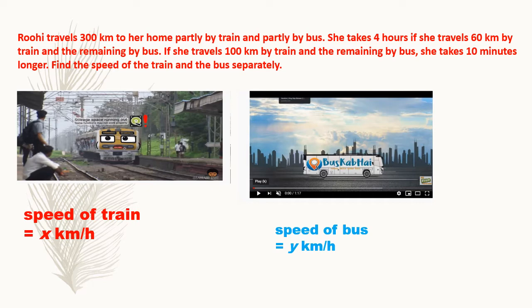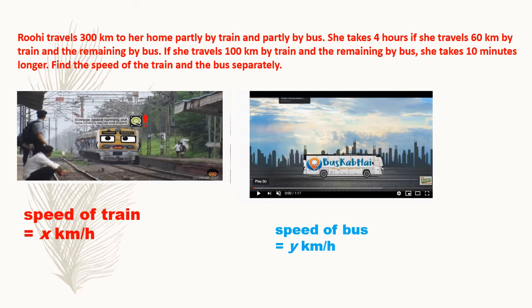Ruhi travels 300 kilometers to her home partly by train and partly by bus. She takes 4 hours if she travels 60 kilometers by train and the remaining by bus. This is the first condition. And what about the second condition? If she travels 100 kilometers by train and the remaining by bus, she takes 10 minutes longer. Find the speed of the train and the speed of the bus separately.